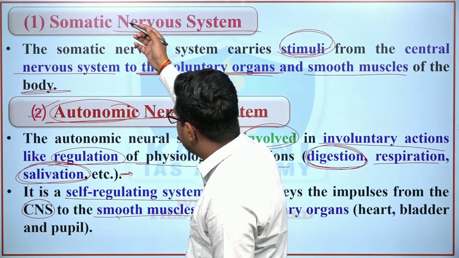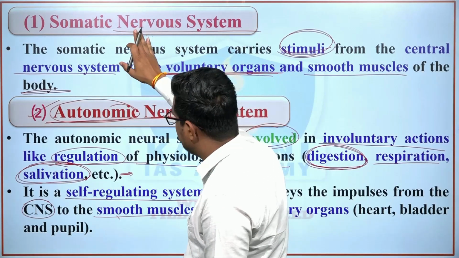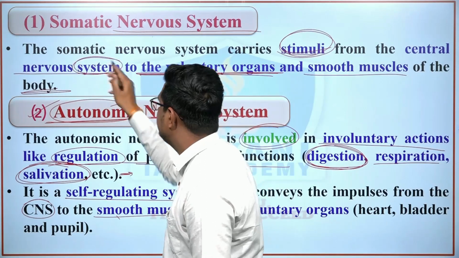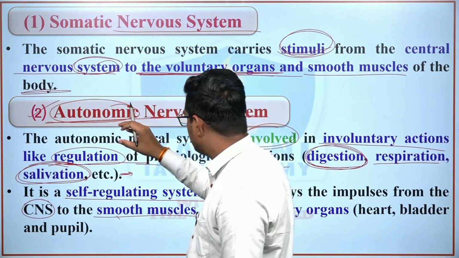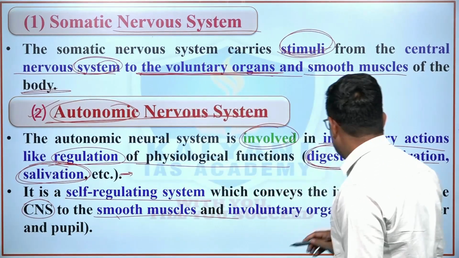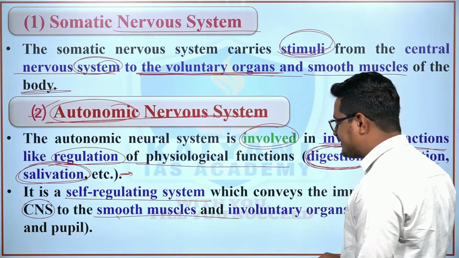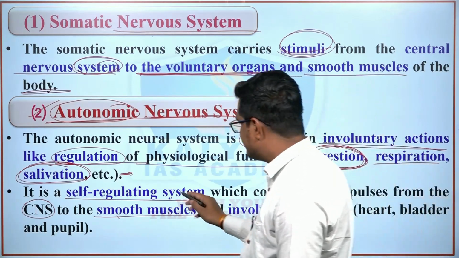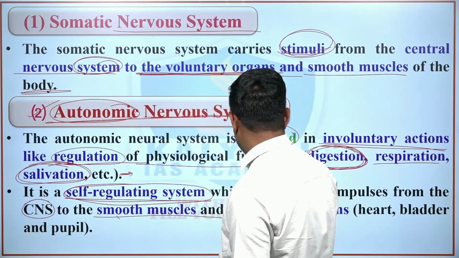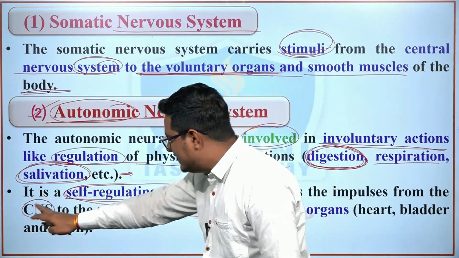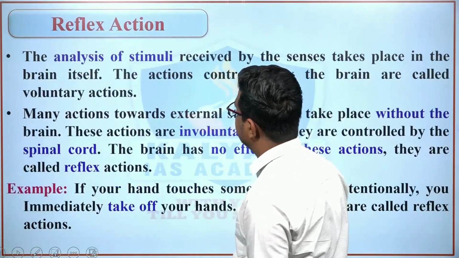So the somatic nervous system carries the stimuli of the central nervous system to the voluntary organs. Whereas the autonomic nervous system is involved in involuntary actions, for example in digestion and respiration. And it is a self-regulating system which conveys the impulses from the central nervous system to the smooth muscles and involuntary organs.